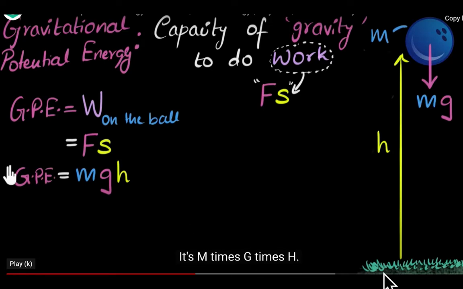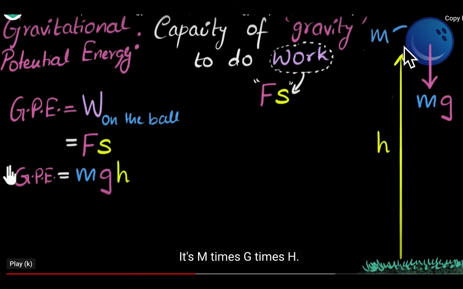If it is lying on the ground, then height will be 0, means mgh will be 0, potential energy will be 0. So potential energy due to gravity depends upon the height, how much height the object attains. If it has lower height, it has less potential energy.